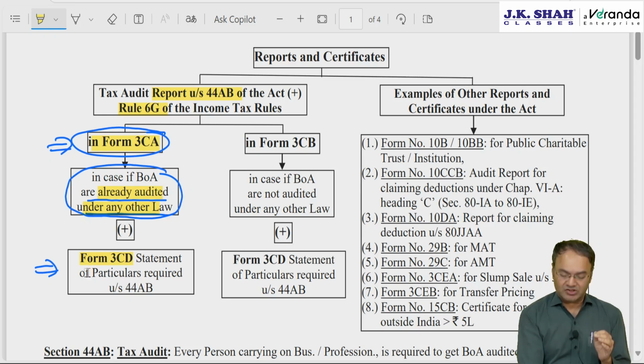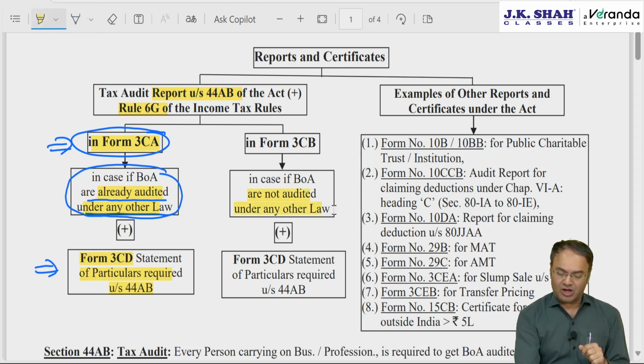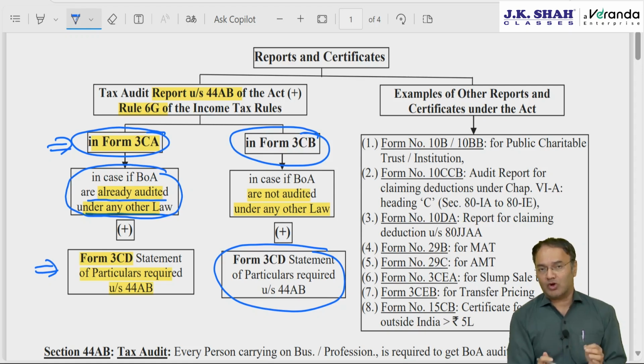Form 3CD will contain some particulars which are required as per 44AB, basically about whether certain provisions of the Income Tax Act are complied with by the assessee or not, or applicable to the assessee or not. In case books of accounts are not required to be audited under other law like GST, LLP Act, etc., then form 3CB plus form 3CD, meaning form 3CD is always required. Those who are not aware of it, I am sure all of you in your practical life during articleship did have an experience of tax audit, but in case you are inexperienced, then this is the chapter applicable to you.